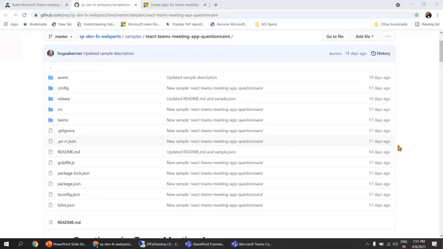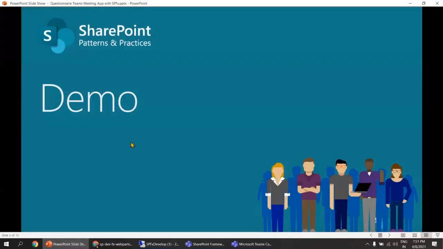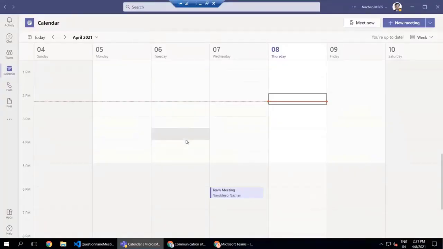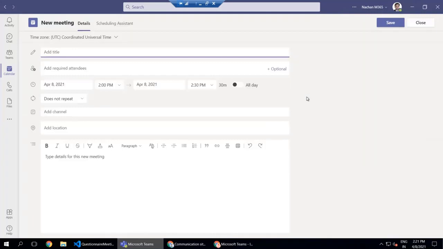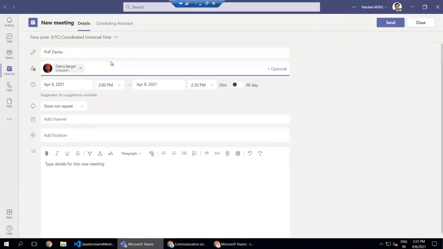For that, let me go to Microsoft Teams, to the calendar view. Once we try to create a meeting here, I can type some name for this meeting. I will just call it PnP demo. I will invite a few attendees to this meeting, and then I will send out this invitation. So this invitation has been sent out from my user.